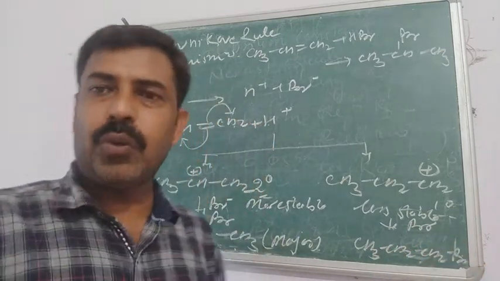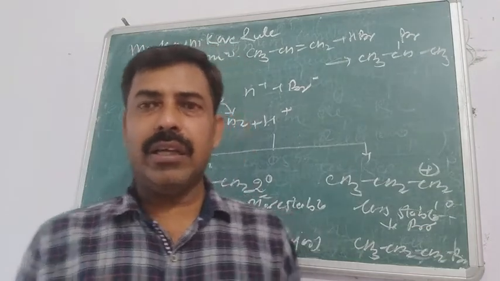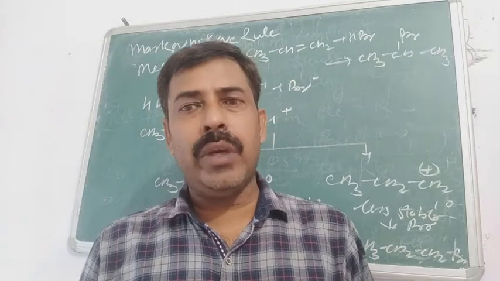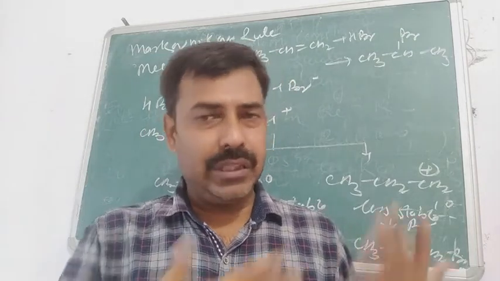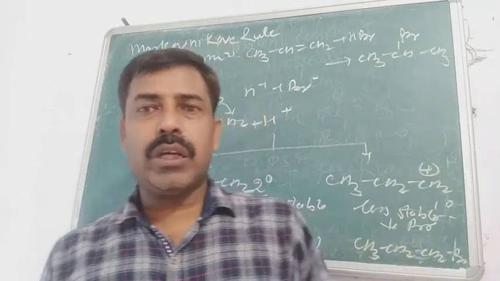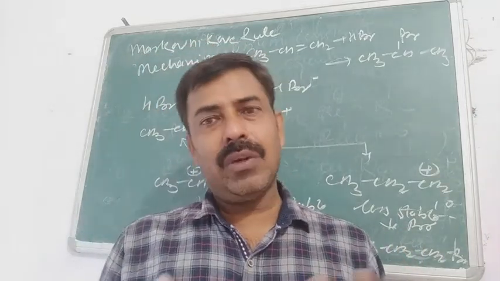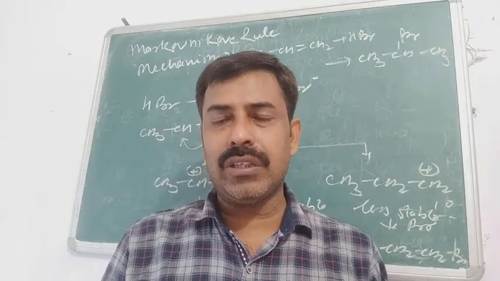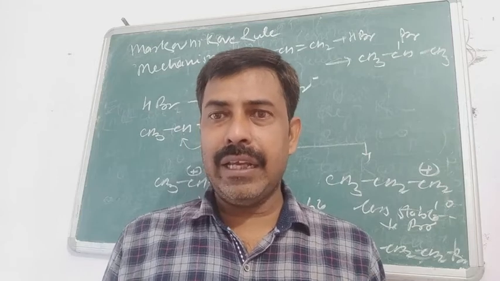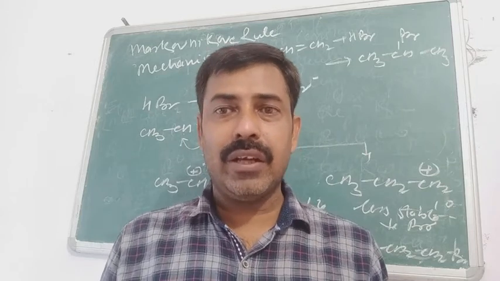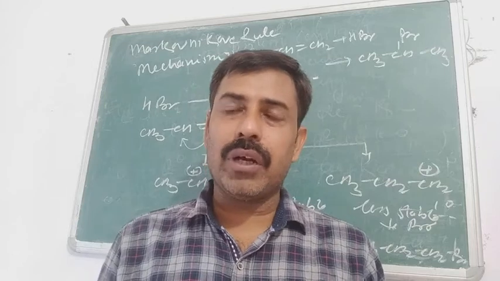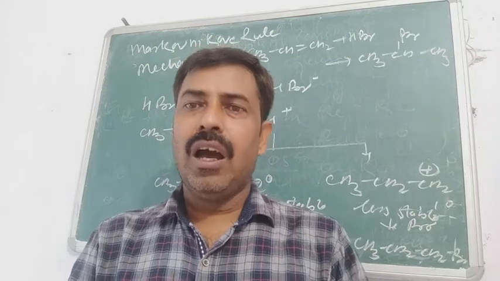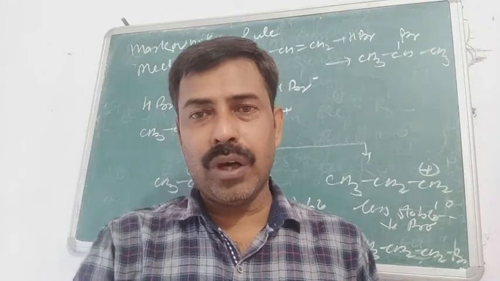Then you can say that due to the greater stability of the higher degree carbocations, the Markovnikov rule acts, and always the more electronegative element, in this case bromine, approaches the carbon having the lesser number of hydrogens, because species with fewer hydrogens are higher degree systems, they generate higher degree carbocations, and those are more stable due to the greater plus I effect. In this way you can see how the Markovnikov effect works.